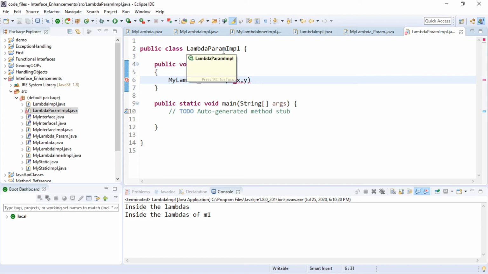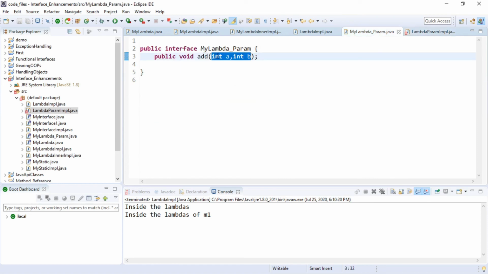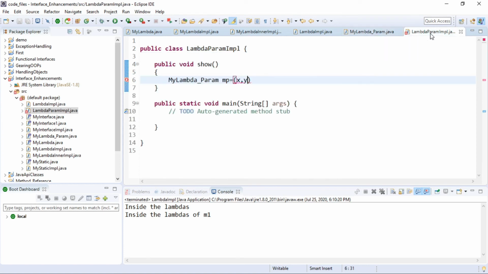So I'm going to have these two data members which are present inside this add. This is a single method, again remember this, and I'm going to point to the body, and I'm going to write the body.